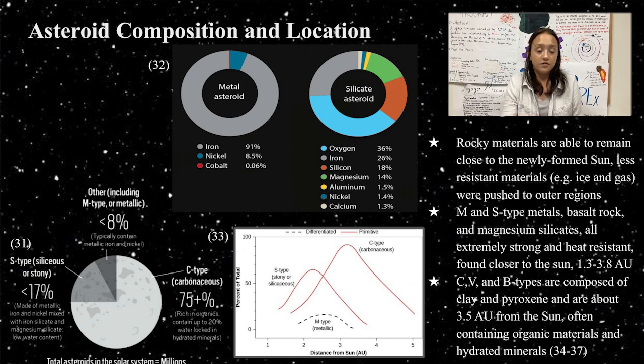The image on the left portrays the percent populations of C, M, and S-type asteroids and their respective compositions. It most accurately shows the immense population of C-type asteroids compared to S and M types, and the differences in rocky compositions versus organic. The image to the right is a graphical analysis comparing the primary asteroid classifications to their distance from the Sun, showing S types as the closest and C types as the farthest. The image above represents silicate and metallic asteroids and further breaks down their mineralogical compositions into specific elements.